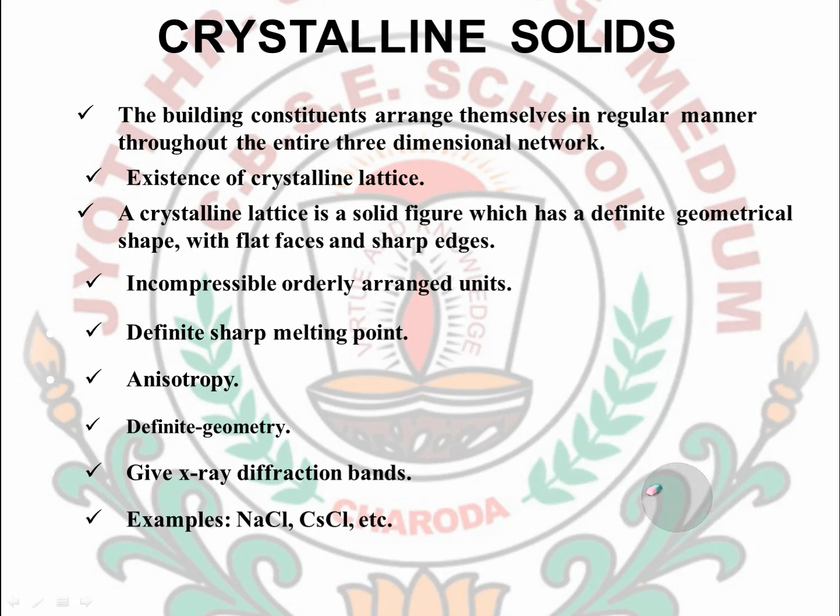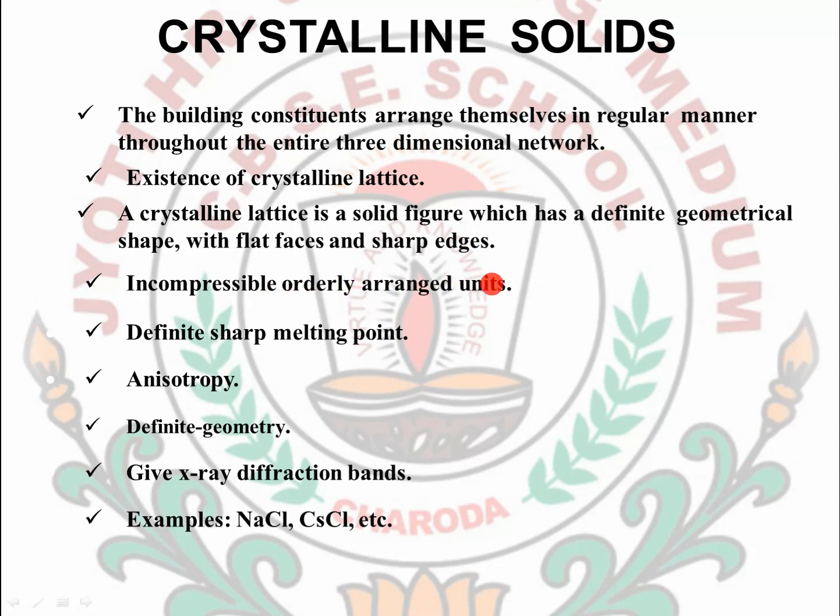This single structure is known as the lattice. Next, a crystalline solid is a solid figure which has a definite geometrical shape, which here was a cubical shape with flat faces and sharp edges. The flat faces in the case of NaCl were squares, and the edges contained all the atoms. Next, they are incompressible and orderly arranged.